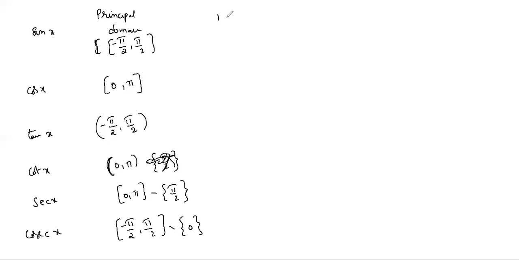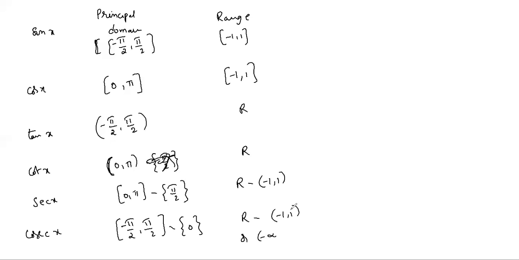And the ranges we take the same. Sin x range is -1 to 1. Next, cos x also the same, -1 to 1. Tan x all real numbers. Cot x all real numbers. Secant x all real numbers except between -1 and +1. And for cosecant also the same, you can write this as -infinity to -1 union 1 to infinity.